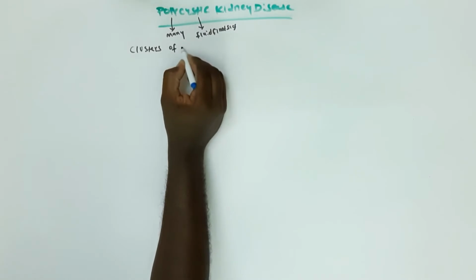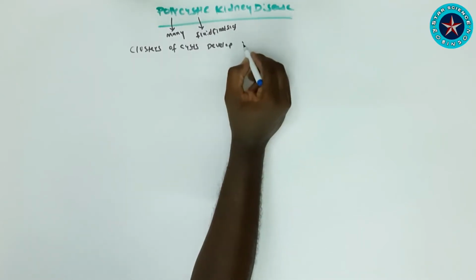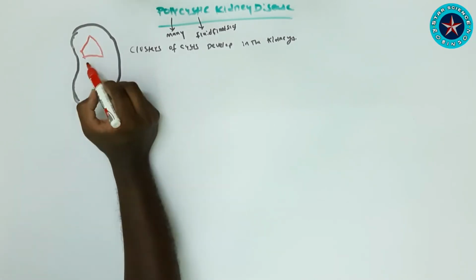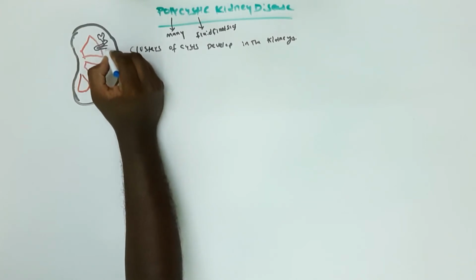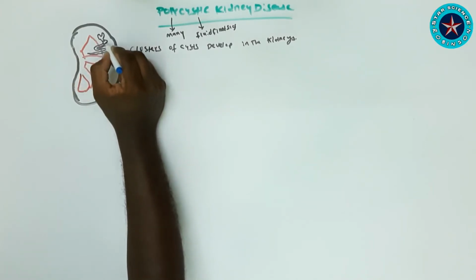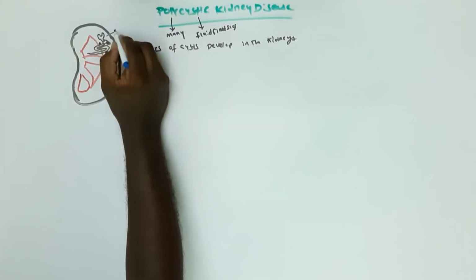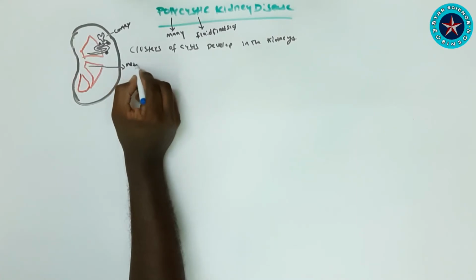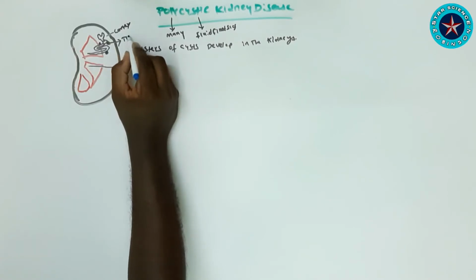So we'll see in our diagram how it resembles when cysts arise in a kidney affected with polycystic kidney disease. These cysts will grow very large because of the high number of cysts present in the kidney, so the kidney size will increase and look larger than the normal kidney. Mostly it affects the cortex region of the kidney, the nephron tubules, and the medulla that we are seeing in our diagram right now, which is made up of tubular epithelium, the lining of the nephron. So it will be affected as a cluster of cysts develops in the kidney.